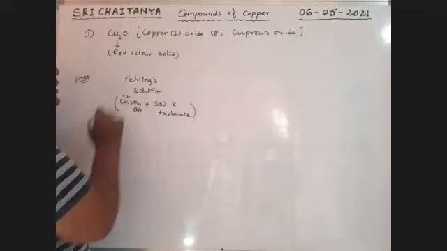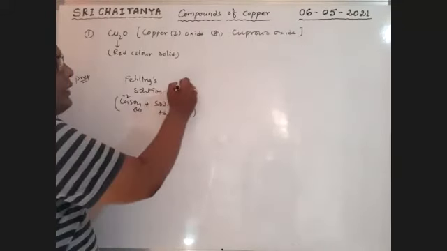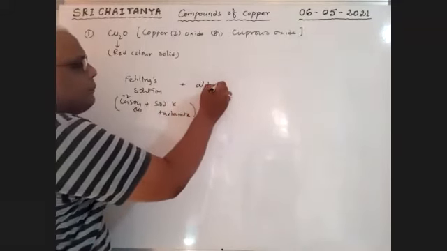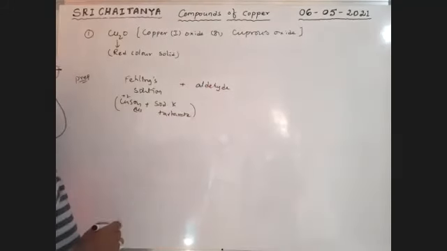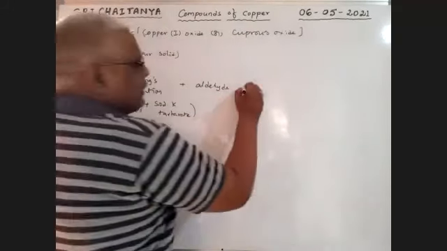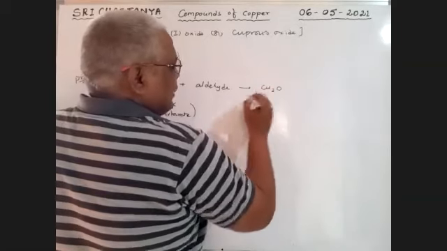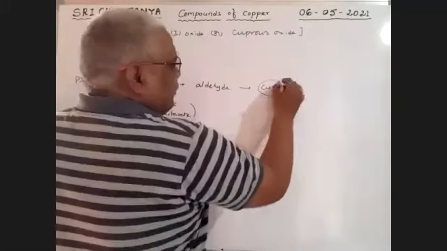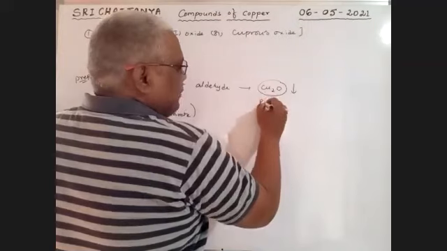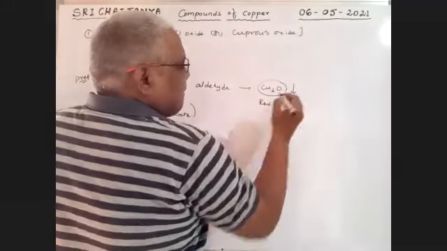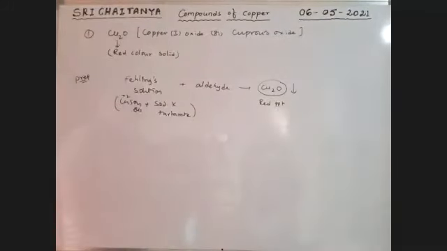Here copper is in the +2 state. When it reacts with any aldehyde, the +2 compound is changed to a +1 compound, and a red colored precipitate is formed.